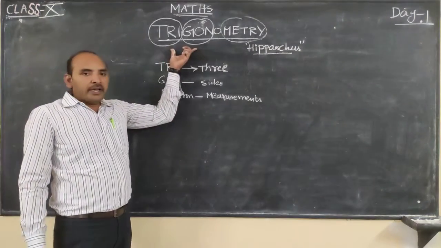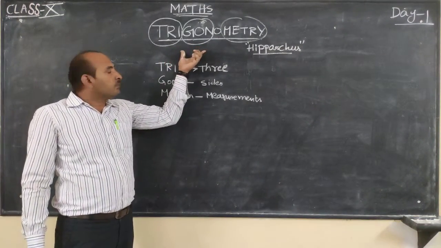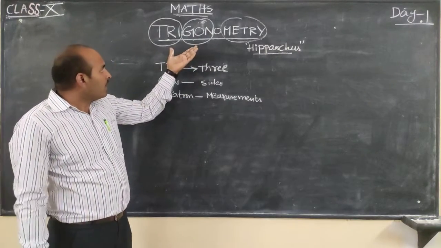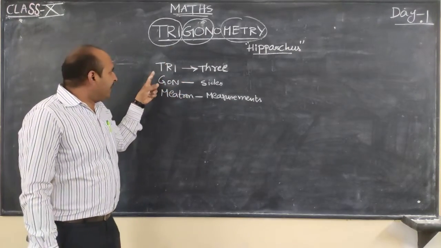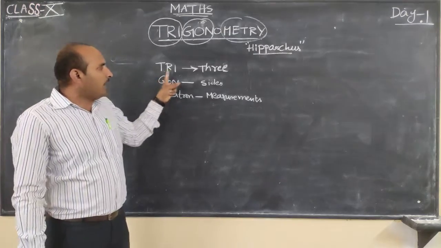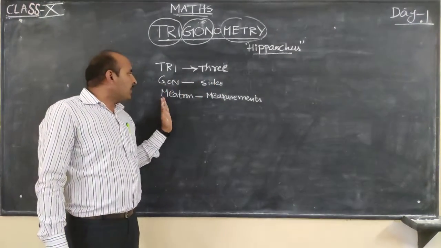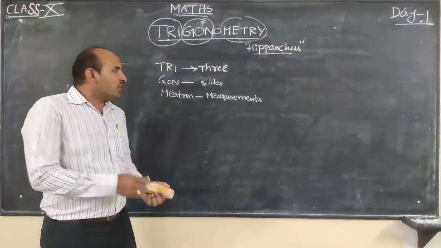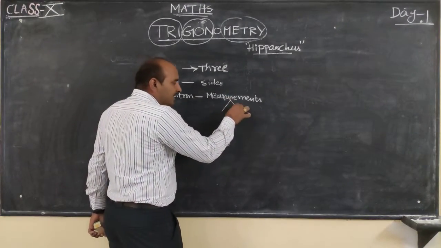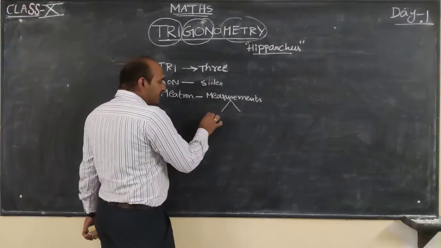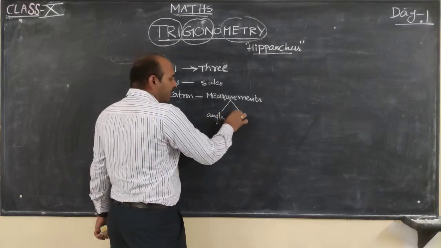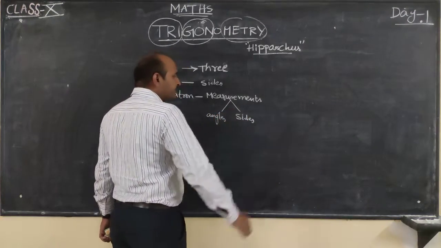Trigonometry is a word coming from three Greek words: tri, gon, metron. Tri means three, gon means sides, metron means measurements. Which type of measurements? It deals with two: one is angles and another one is sides.